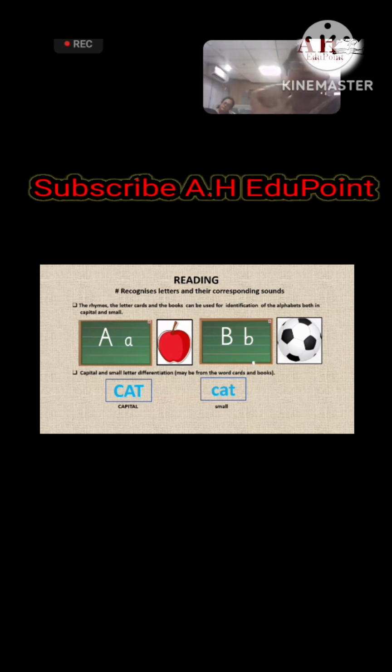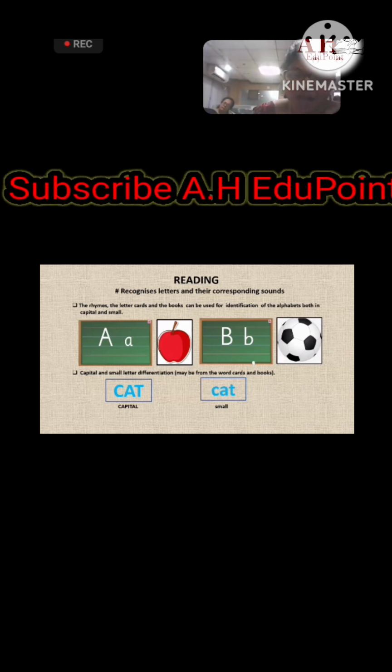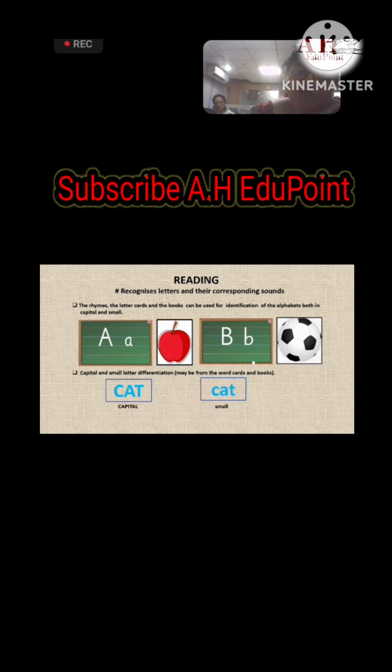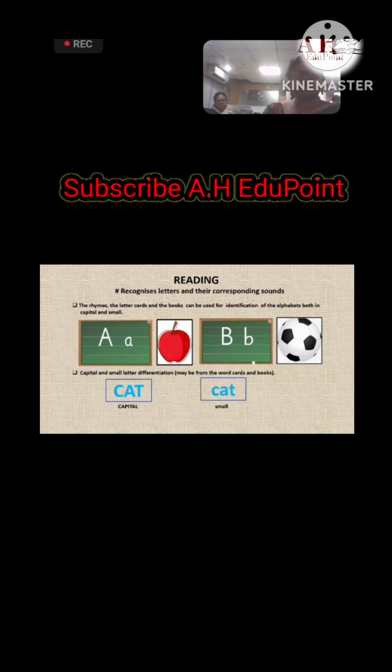And one more thing, here you can see in the slide that we have taken cards that have some lines. We can easily take cards that do not have lines, only the alphabets.